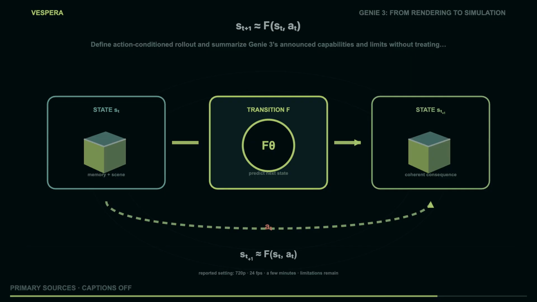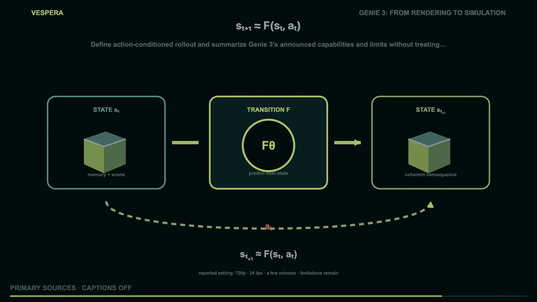Genie 3 therefore occupies a different branch from a pure rendering system. It still generates observation. But its defining claim is not only that an image sequence looks plausible, it is that an agent can inhabit a generated environment long enough to train, test, or reason through consequences. The limits tell us how far that claim currently reaches. Few minutes is not an eternal world. 24 frames per second is not guaranteed physical truth. Promptable events are not the same as open-ended agency.